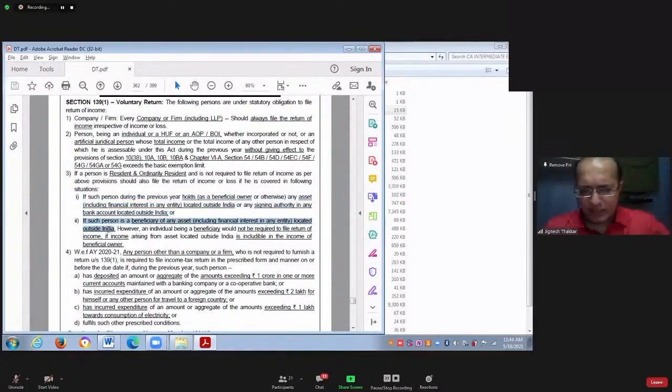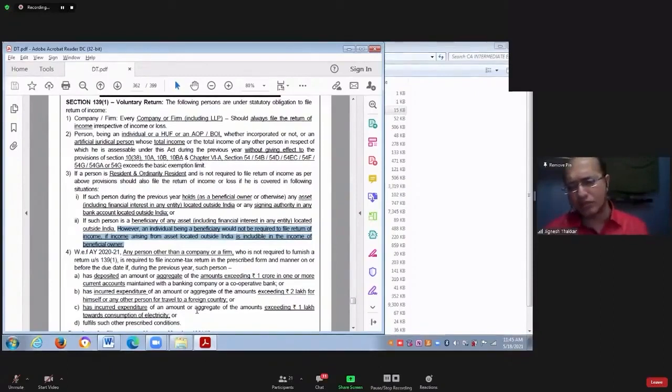Whether the beneficiary, that is Sarvana's child, has to file the income tax return? Yes, because he is the beneficiary of the asset situated outside India. Point number 2 further says that if an individual is a beneficiary, he will not be required to file his income tax return if the income arising from the property situated outside India is already taxable in the hands of the beneficial owner.